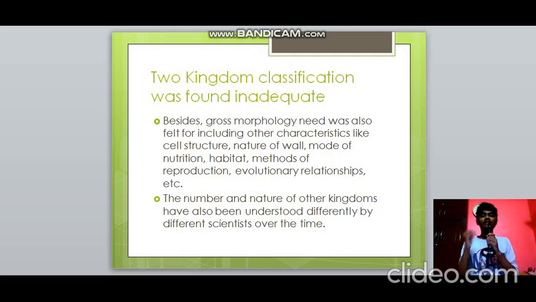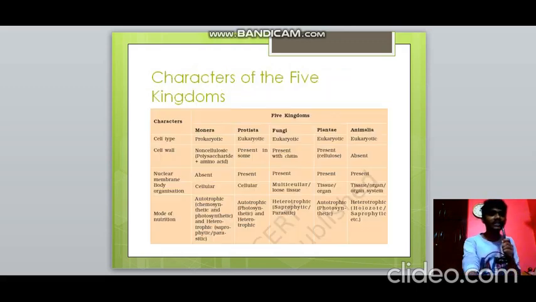So why was this found inadequate? Why was it rejected at a later date? Because these classifications were made only by looking at superficial morphological characters, gross morphology. That cannot be accepted when we talk about classification. We also need to include other characteristics like cell structure, nature of wall, mode of nutrition, habitat, methods of reproduction, evolutionary relationships and so on. For a long time, different scientists took different ideas at different times, and the classifications they made were completely different from the other scientists. So all of these led to a standard mode of classification which we'll be learning here.